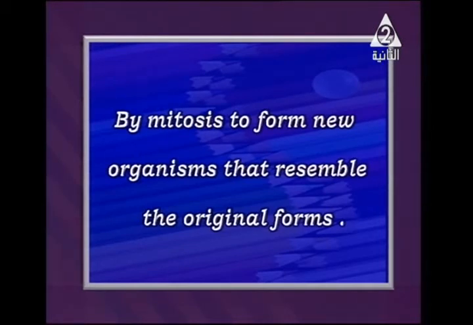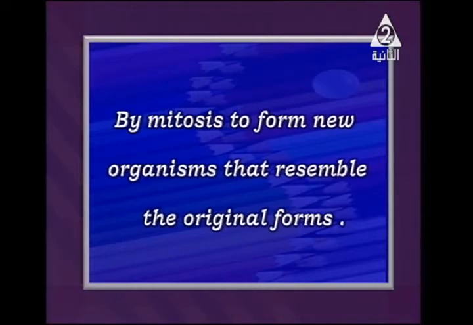It keeps the number of chromosomes as it is. So by mitosis, asexual reproduction forms new organisms that resemble, that is, look absolutely like, the original form, just a copy and paste. This is about asexual reproduction.